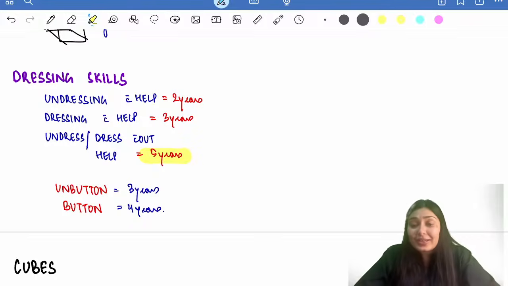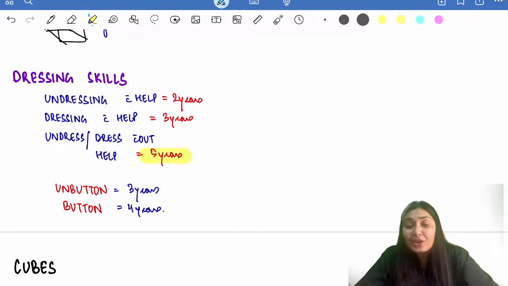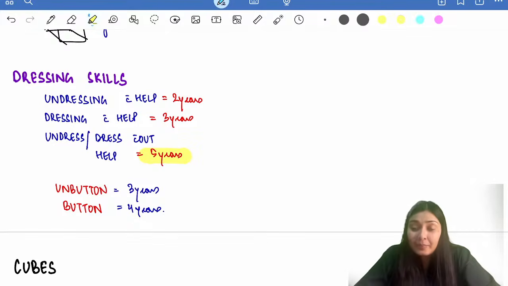And within this dressing and undressing, the most intricate action is buttoning and unbuttoning. Unbuttoning comes at 3 years of age. Buttoning comes at 4 years of age. So undressing, unbuttoning, all of these would come first. And dressing, buttoning, all of these come later on.